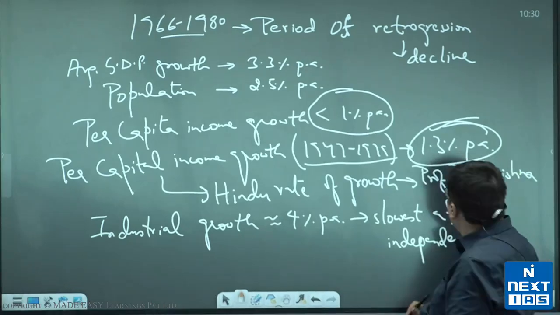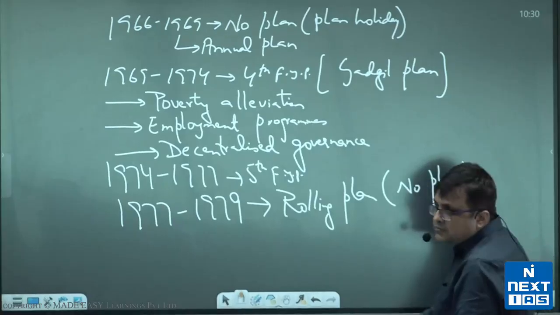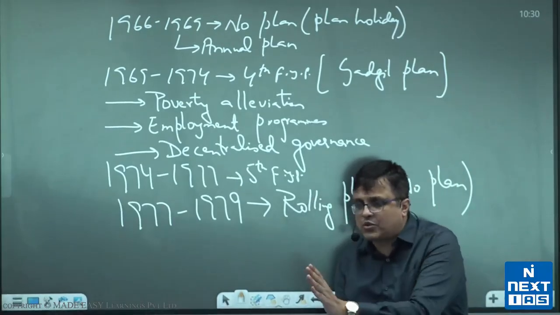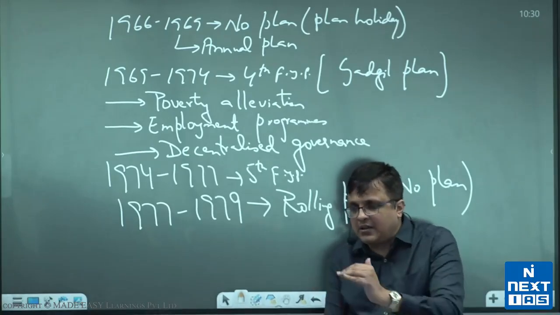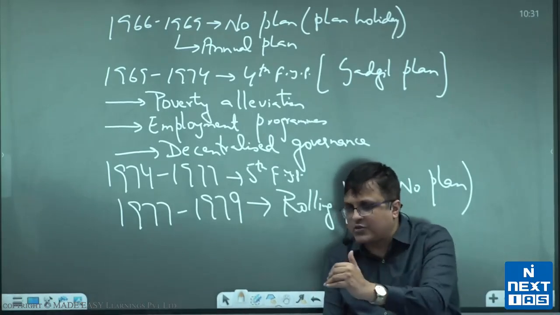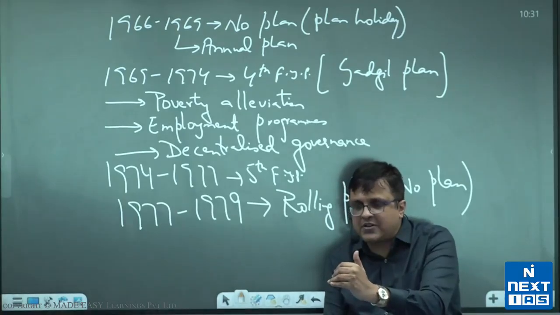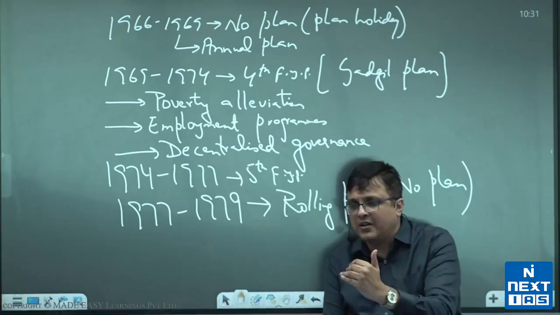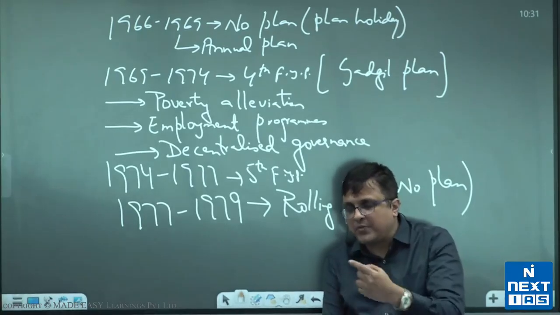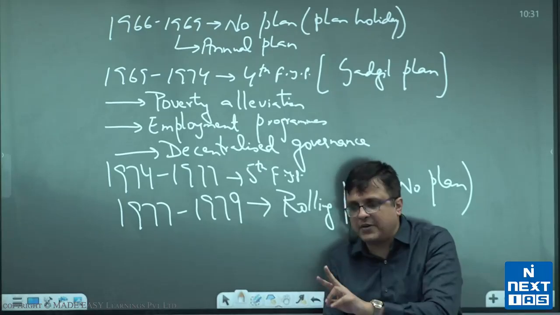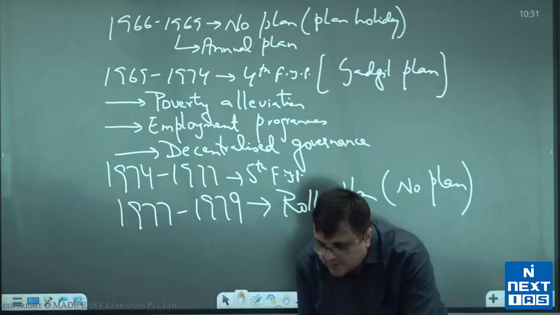All right. Now, actually the period of retrogression was 66 to 80, because the average came down because of the very poor performance of 66 to 80. The average was above 2% between 47 to 66, per capita income growth of around 2%. But that average got distorted only in 66 to 80, when the per capita income growth came below 1% due to high population and low GDP growth. Both things happening. All right, you write reasons for retrogression.